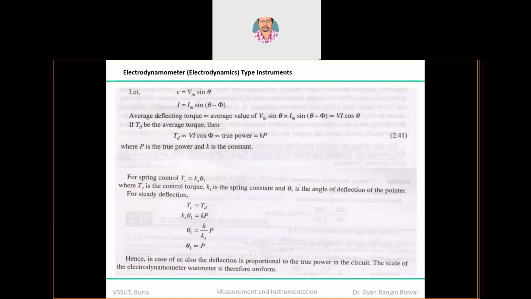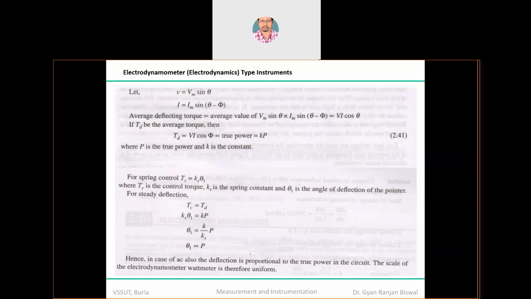Now, as you know, for the control mechanism we use the spring control mechanism. So let us assume the control torque is proportional to theta. To achieve the steady state condition of the pointer, both torques should be the same. Therefore theta will be proportional to P. That means the deflection experienced by the pointer is proportional to the variation in the true power in the circuit.